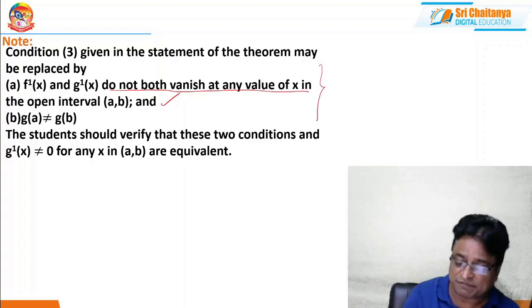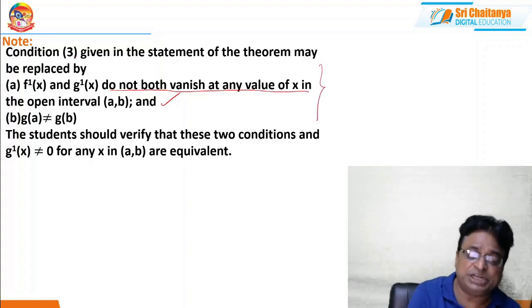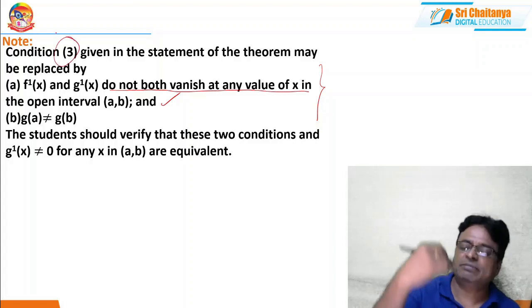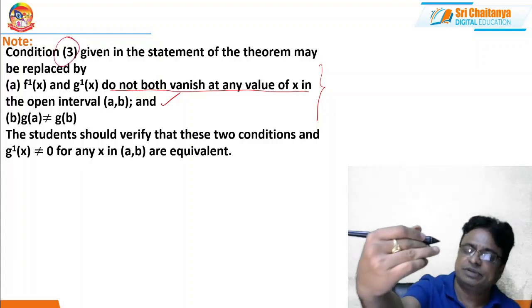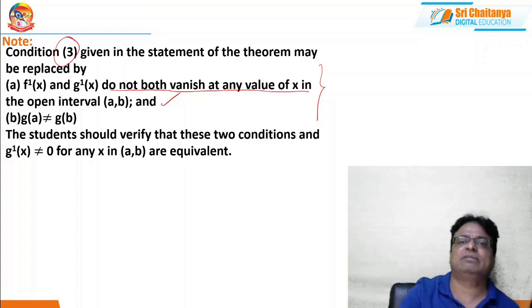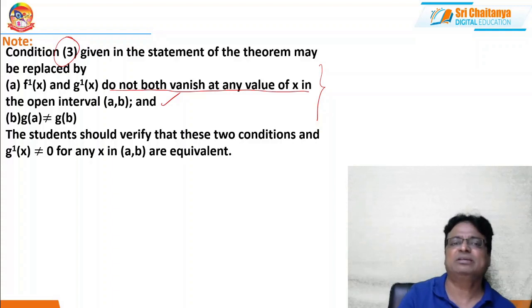Instead of adding these two conditions in condition number 3, the statement given for Cauchy is the same as the original statement. Both are equivalent.